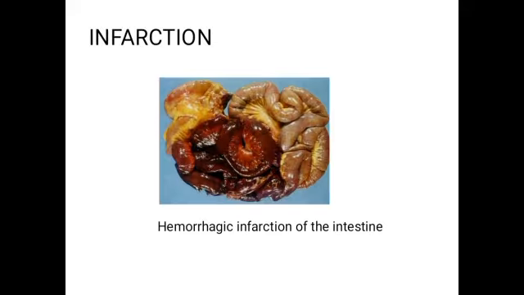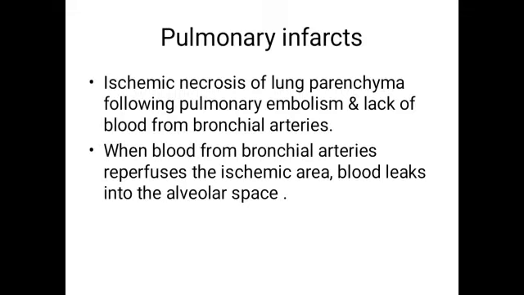This is hemorrhagic in the intestine because there are collaterals and dual circulation, dual blood supply, which give this hemorrhagic red area of the intestine. Pulmonary infarct: ischemic necrosis of the lung parenchyma following pulmonary embolism and lack of blood from the bronchial arteries. It can occur when blood from the bronchial arteries reperfuses the ischemic area. Blood leaks into the alveolar space and gives this hemorrhagic area, like in the previous picture.